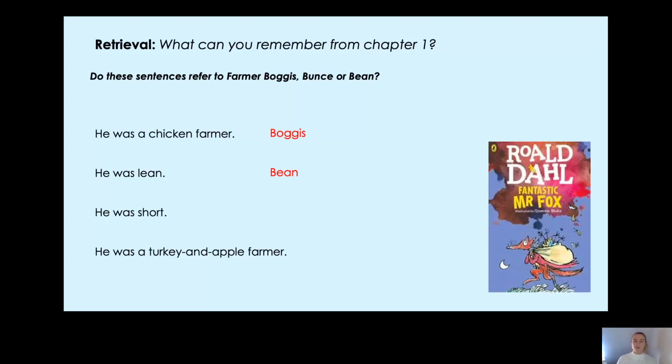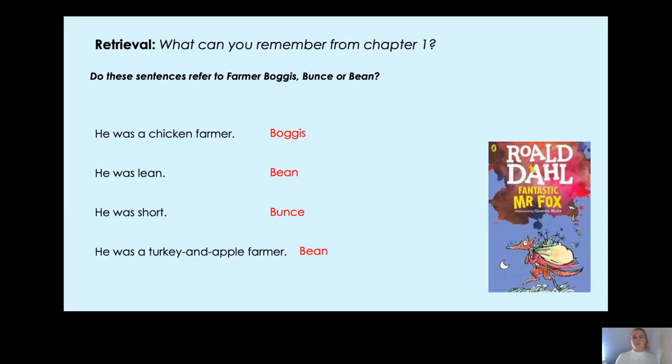Okay, the next one, he was short. And in the book, it says that he can't reach the surface of the water in a swimming pool. Which farmer was that? Yes, well done. It was Farmer Bunce. Fantastic. So we've got Farmer Boggis is a chicken farmer. Farmer Bean is lean. Farmer Bunce is short. Now, who was the turkey and apple farmer? Yes, fantastic. It was Farmer Bean, wasn't it? He kept turkeys in his orchard, which was full of apple trees. Fantastic. Well done for remembering all of that.